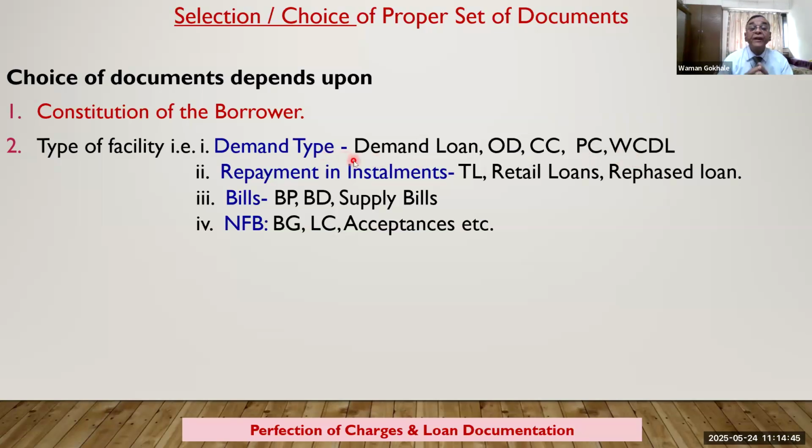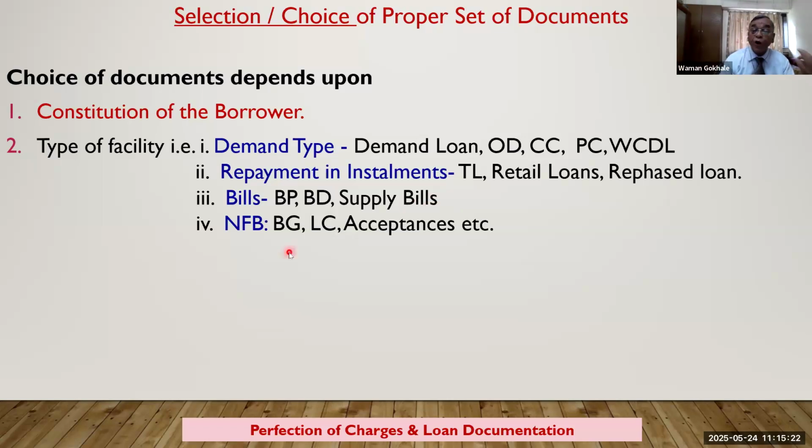The basic document definitely is a DP note and an agreement that he will repay that particular amount. Then repayment, if the loan is such that he will be repaying the loan in installments, so the facility is installment repayment. Then we take the term loan agreement. Similarly, for bills, whenever we extend loans against the bills, like facilities such as bill purchase, bill discounting, supply bills, etc., we take a basic document in respect of bill purchase, bill discounting.